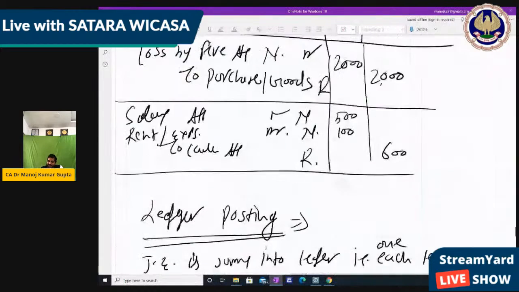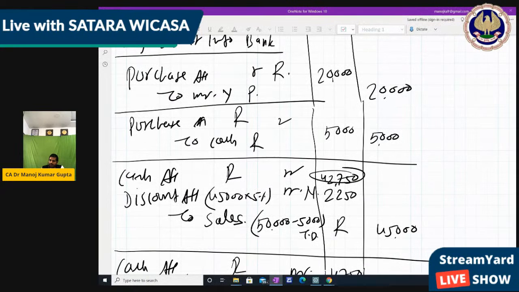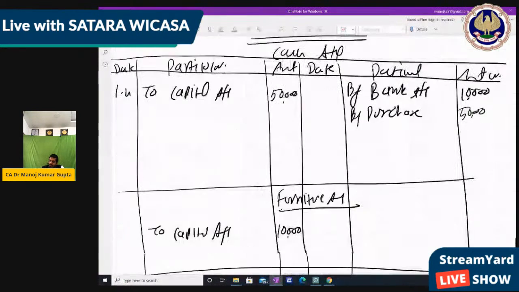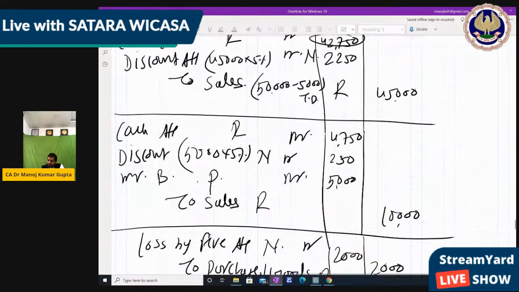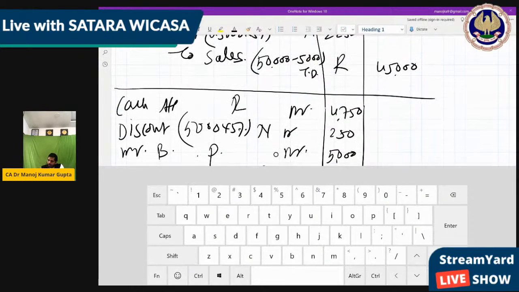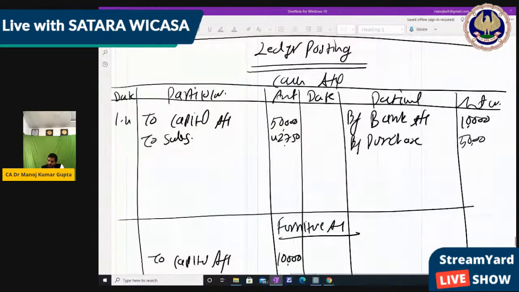Now next journal entry. Purchase, cash, credit, both are done. Now sale. So sale has cash account, and we already have the cash account, so we just put that cash account. Discount account we have to make new. So in cash account we write debit side to sales 42,750, right? And 2,250 is a discount. So make the discount account.